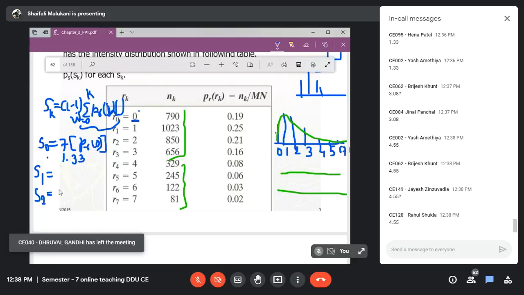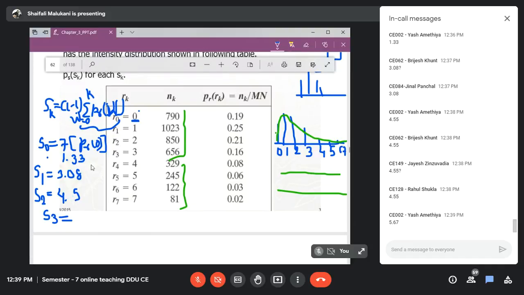Yes, it is 4.55, true. S3, quickly. It is 5.67.